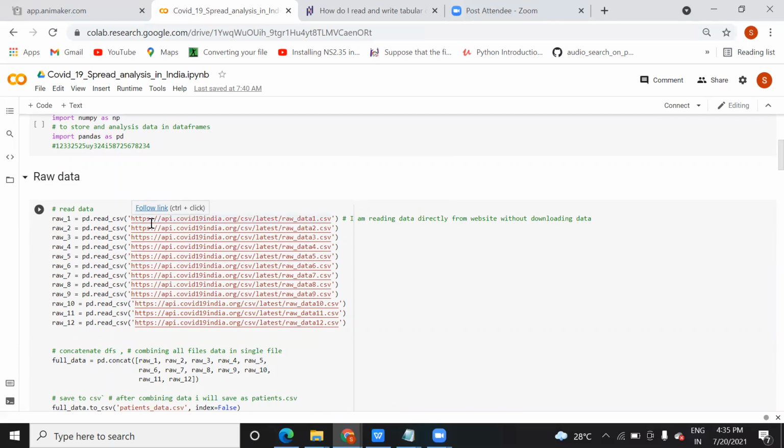I thought if I download this data, it will occupy space in my memory, and I might misplace it somewhere. Then every time I need to change the location. So I decided better I should read it directly from the link. Okay, so how did I do that? If you click on this link, let me show you. As I click on this link, this will download your dataset.